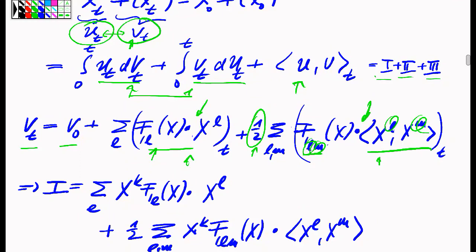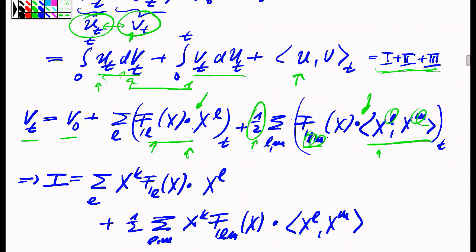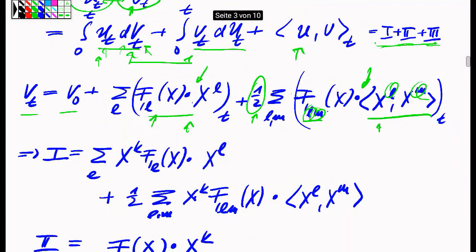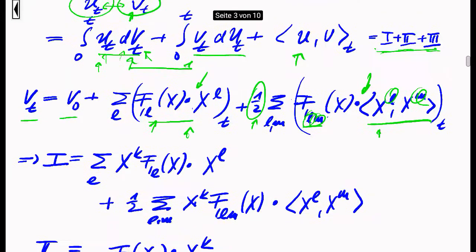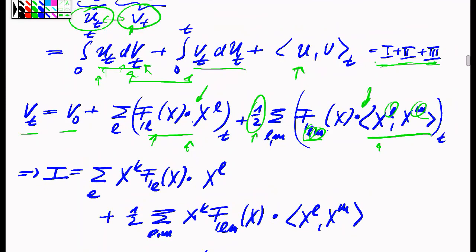And so the first of these three terms which were appearing involves an integral of the u process against the v process, where the v process is a sum of integrals. You have seen it here just now. And so what we do effectively here is that we take an integral of a process which itself is an integral. And so by the associativity of the stochastic integral, we know that the integral against an integral is nothing but the integral against the integrator on the lowest level times the product of those processes which were integrated.